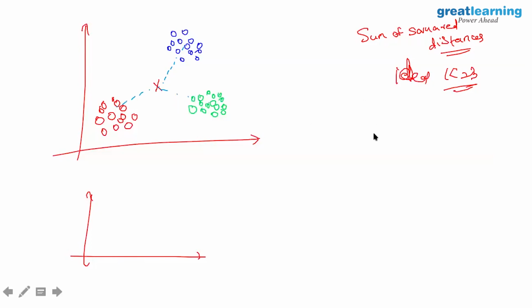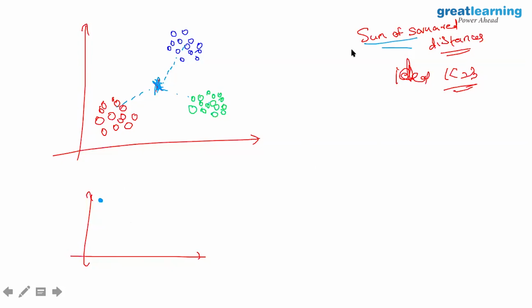So what do you think will be the sum of distances? Let's say I treat the entire data as one cluster, with just one centroid. What do you think will be the distance that it carries? What happens if I set the number of clusters to 2 in this context? Let me say it starts with a very large value. What happens if I set the number of clusters to 2?